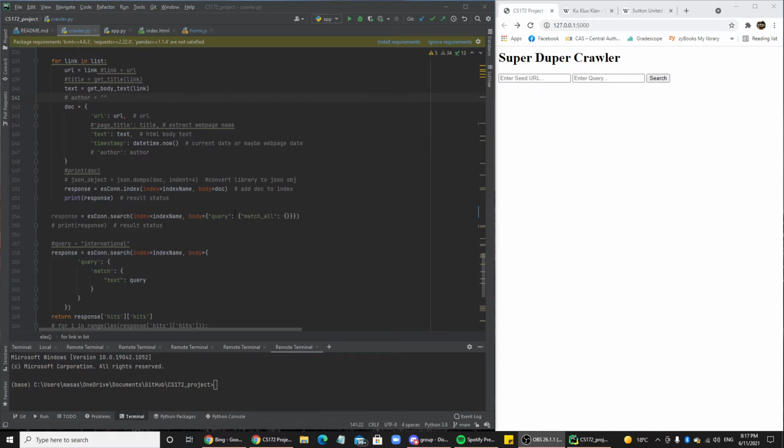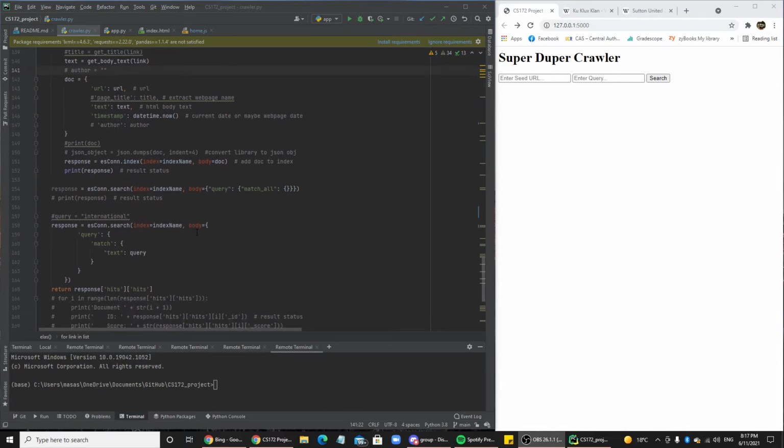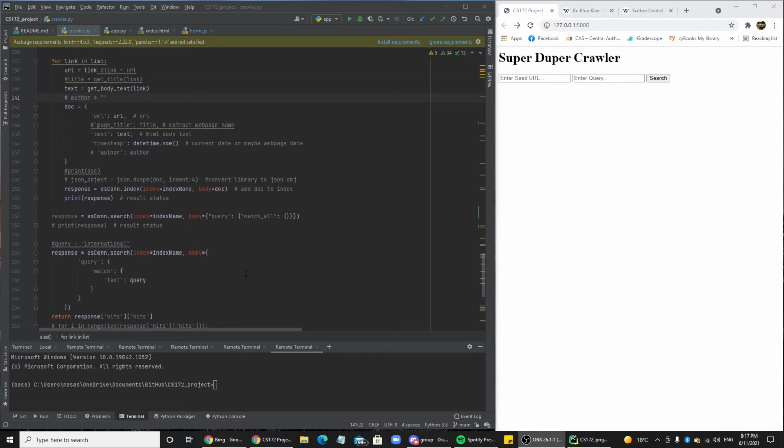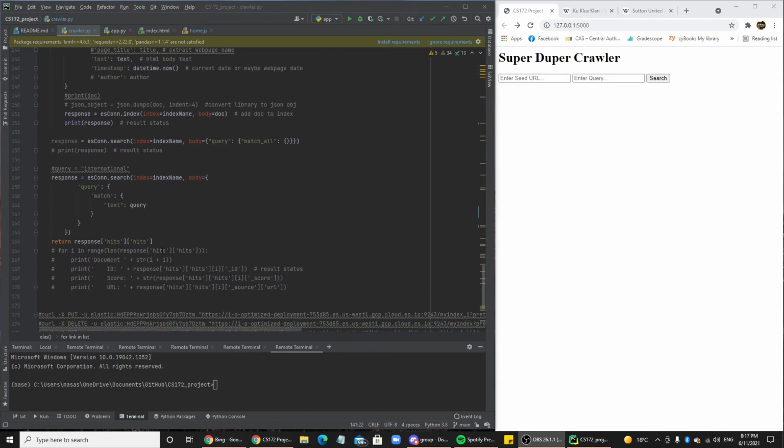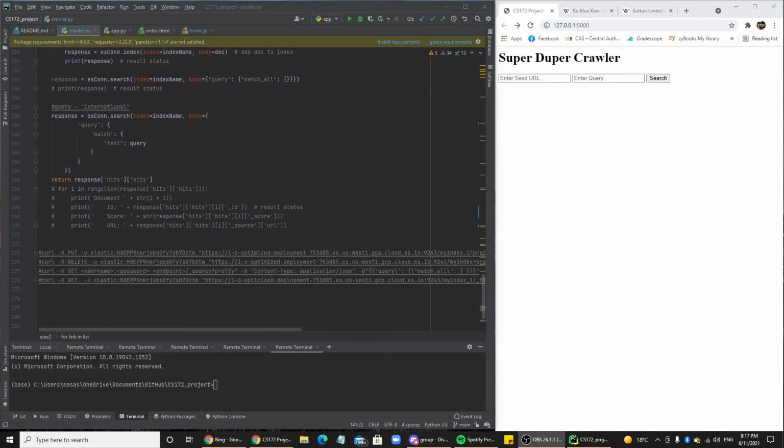We put in the URL, the text, and the timestamp that we updated it, and for every link we upload every document onto Elasticsearch. The next part is where we search through the query. This is where we give the query, and it returns all the hits, and that's it.